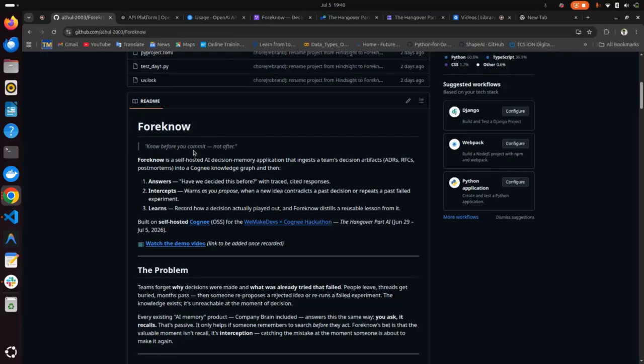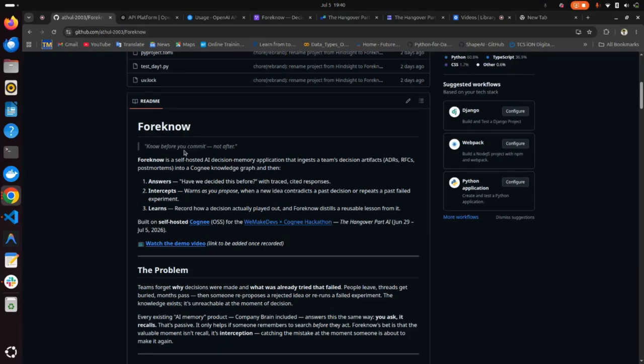So that is a problem that I worked on during this hackathon, and I built Foreknow to solve it. Foreknow is a self-hosted AI decision memory that is built on Cognee. It remembers your team's engineering history, answers questions with evidence, warns before you repeat the same old mistakes that were already made, lets you explore the decision graph, and even permanently deletes a system that